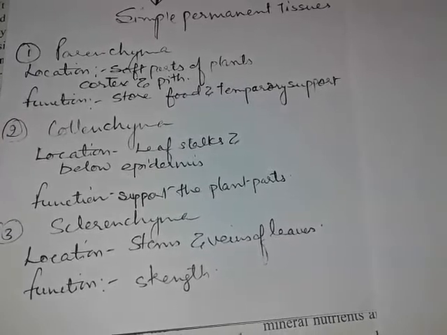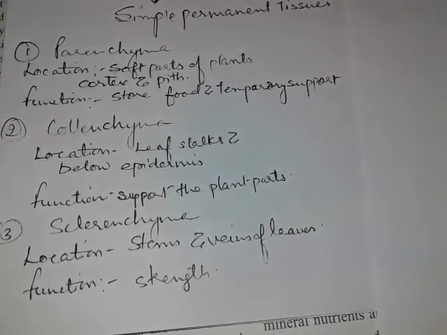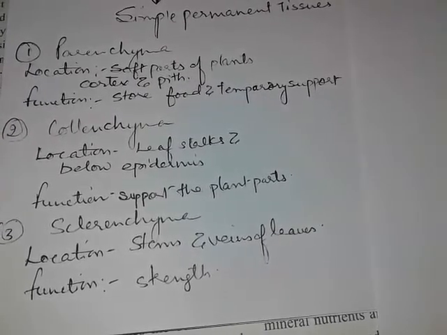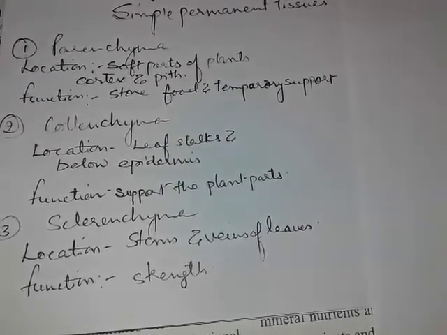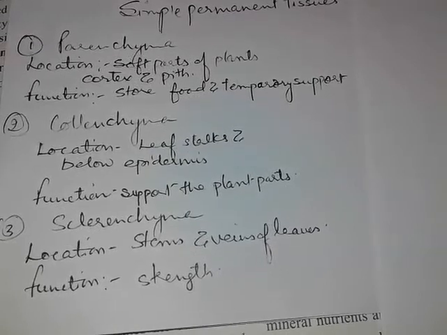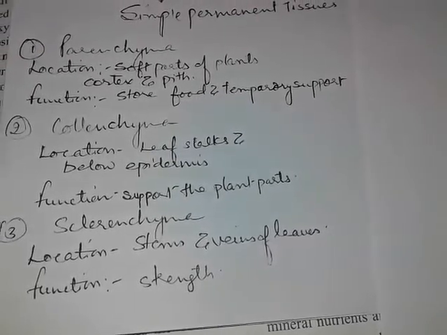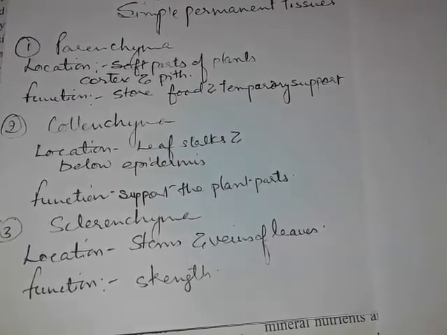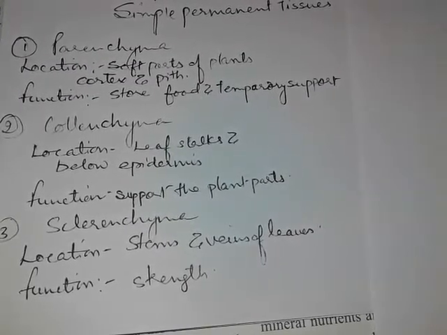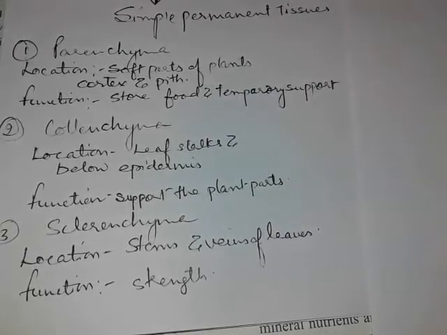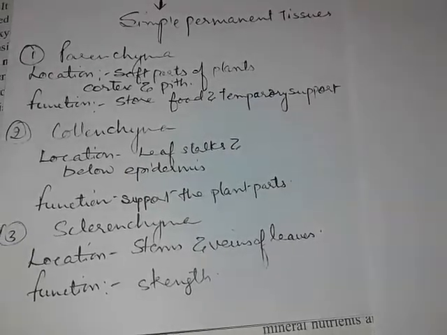The third one, sclerenchyma, is located in the stem and veins of the leaves, and its main function is to provide mechanical strength to the plant part. Generally, it is external on the plant parts and mainly consists of dead cells.